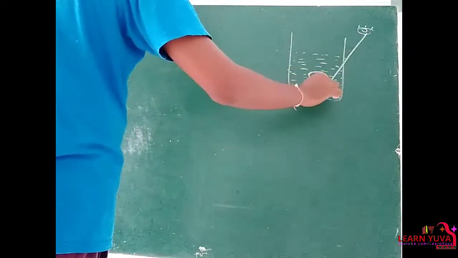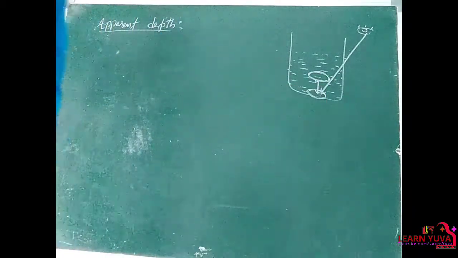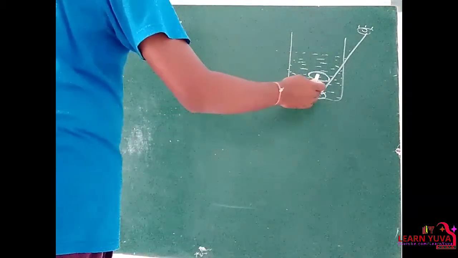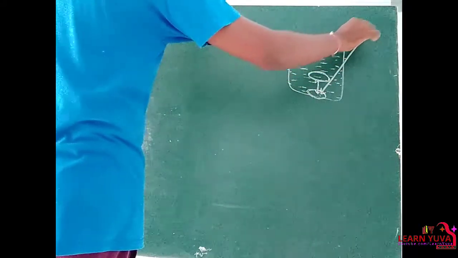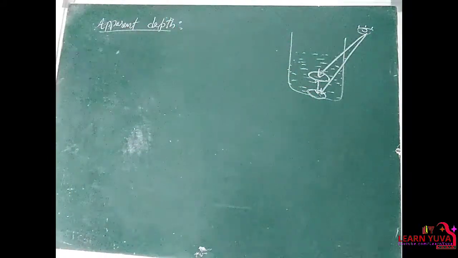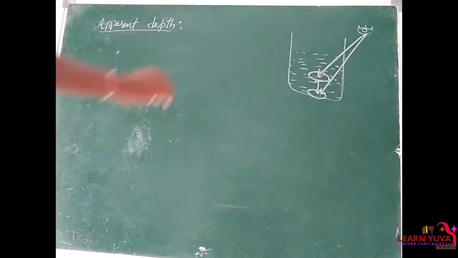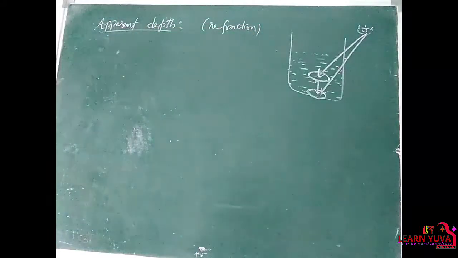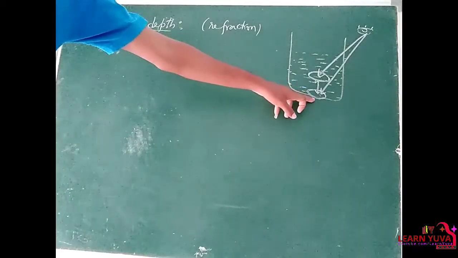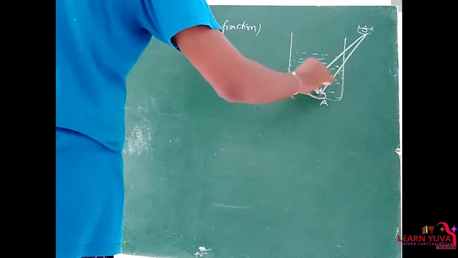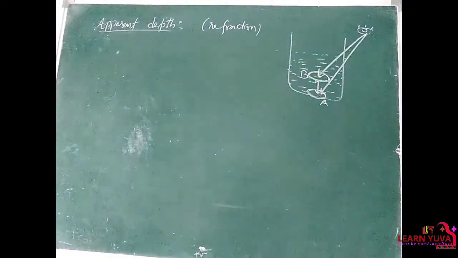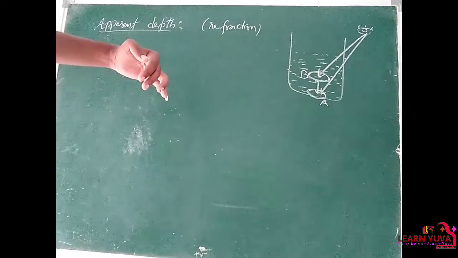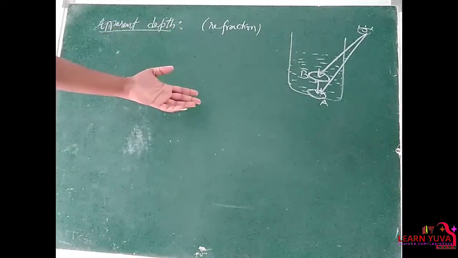You observe that actually it is situated at the lowest point at more depth, but after pouring the water, you will observe that the coin has raised its height. This is happening due to the refraction of light. Clear? Actually the coin is situated at position A, but we feel that the coin is at point B. This is happening due to optical illusion.